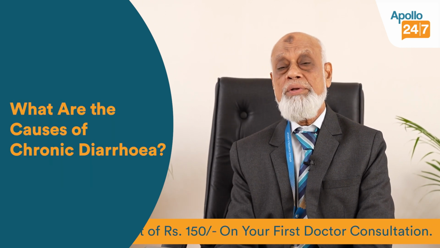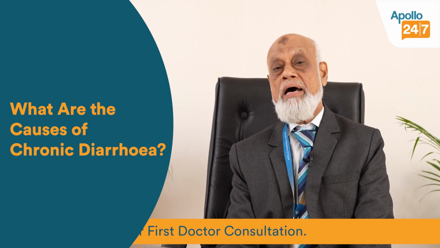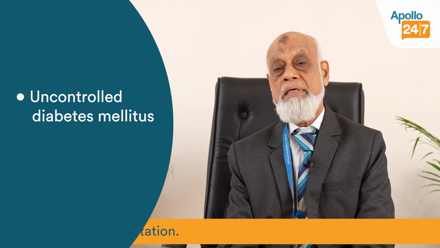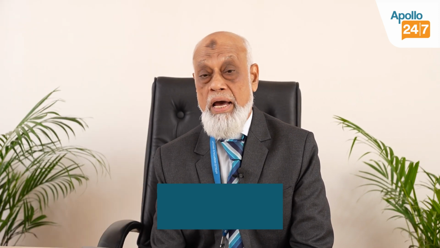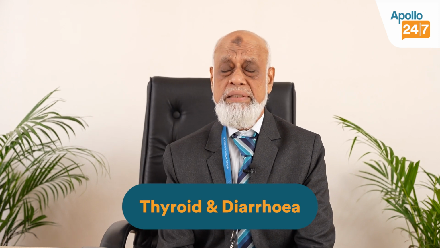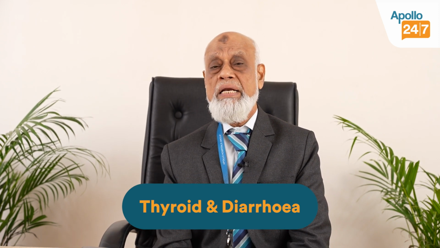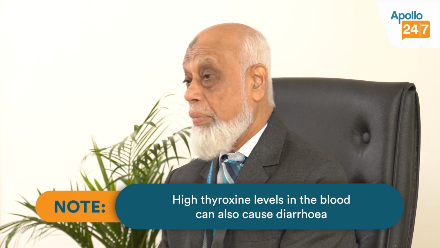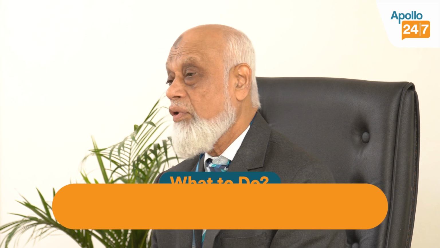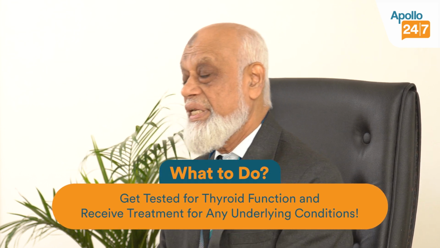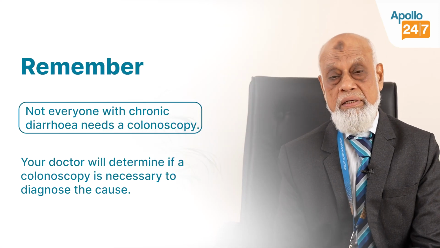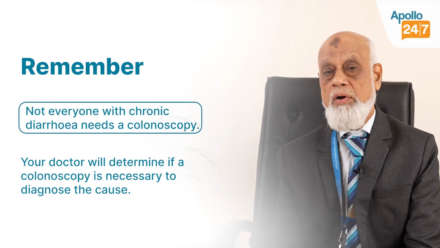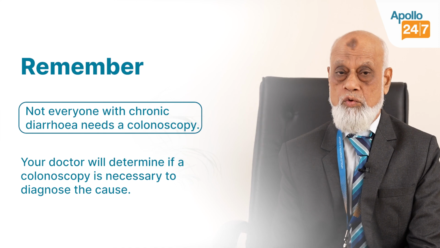And then we have to rule out the other causes that can cause chronic diarrhea, probably uncontrolled diabetes mellitus, Addison's disease, hypercortisolism, or hypothyroidism. All these things we'll have to take into account. And we have got endocrine diarrheas like thyrotoxicosis. Thyrotoxicosis can cause diarrhea, but the cause of the problem is high thyroxine levels in the blood. Therefore, we'll have to do the thyroid function test and treat them. If you treat the hyperthyroidism, the diarrhea will stop. Therefore, we need not submit all the patients for colonoscopy. Only in selected cases, we'll do the colonoscopy and find out the cause.